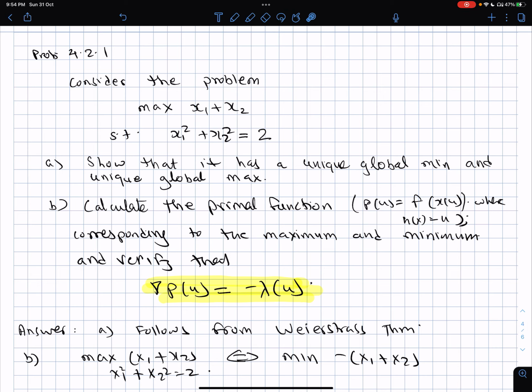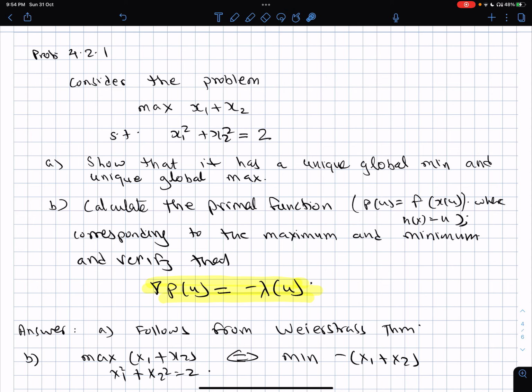So I am going to only work with the maximum problem. For minimum, you should also consider the minimum of this. Calculate the primal function. I'll do only the maximum part of it, and the other thing I will leave to you to calculate.